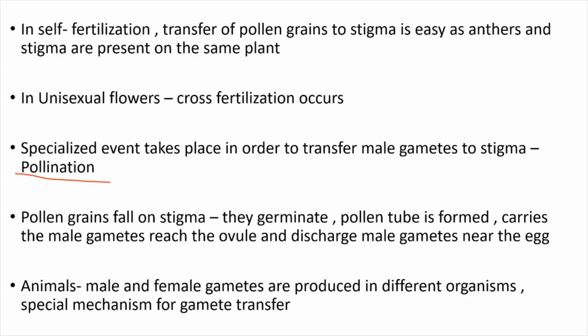This is the initial stage of sexual reproduction, that is the pre-fertilization stage. For our convenience, the pre-fertilization stage is divided into two stages, that is gametogenesis and gamete transfer. In the next class, we'll discuss fertilization and post-fertilization changes.